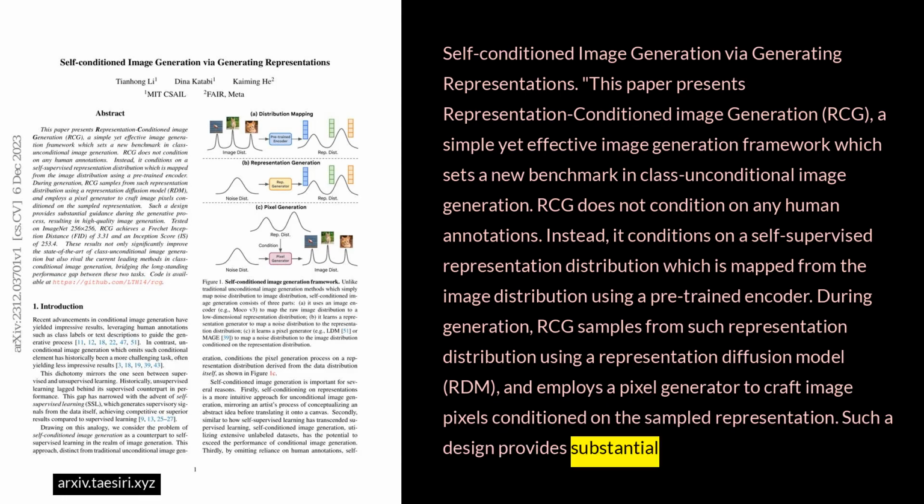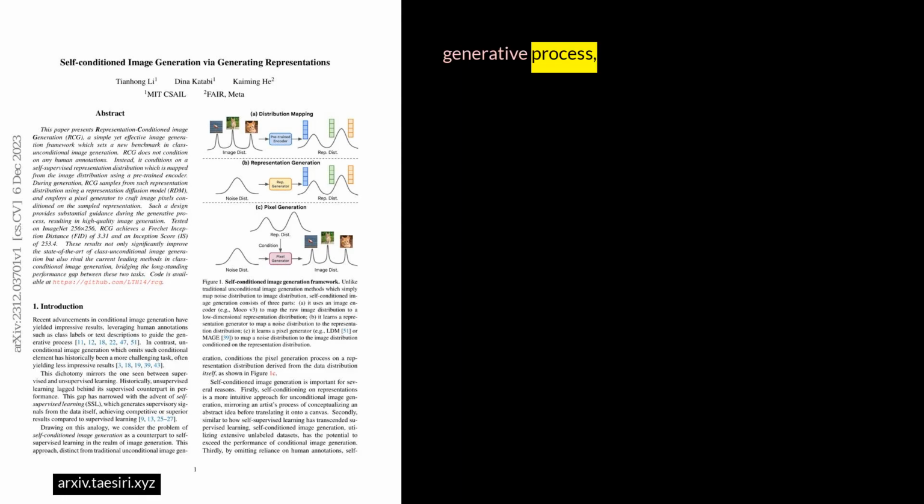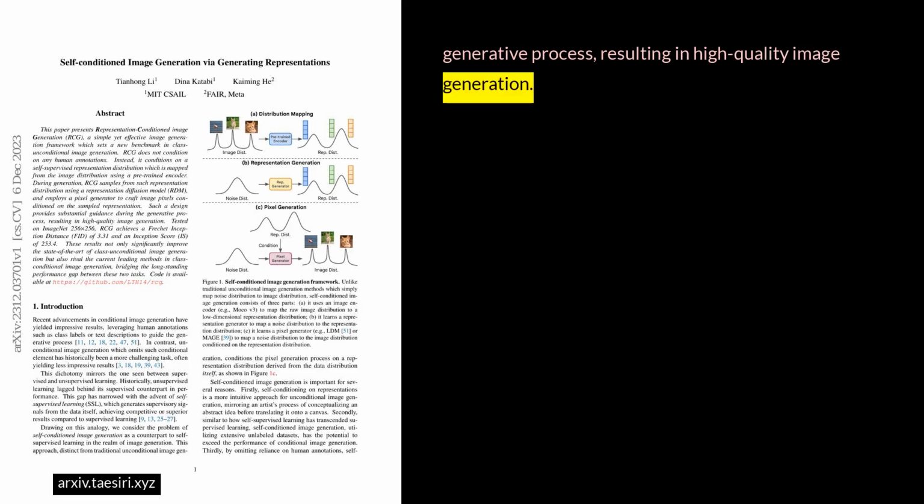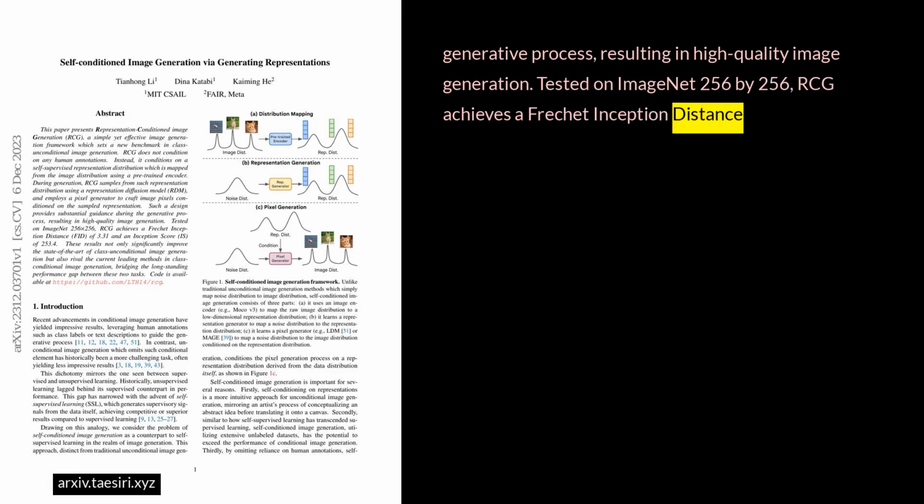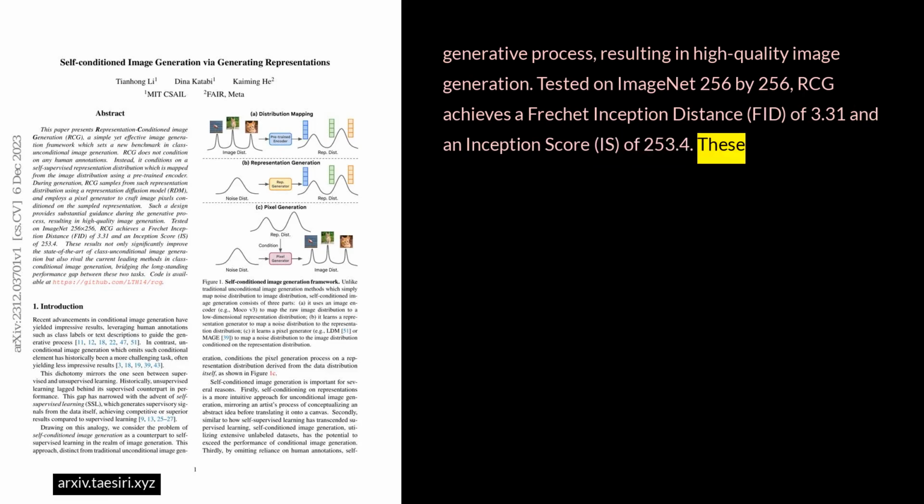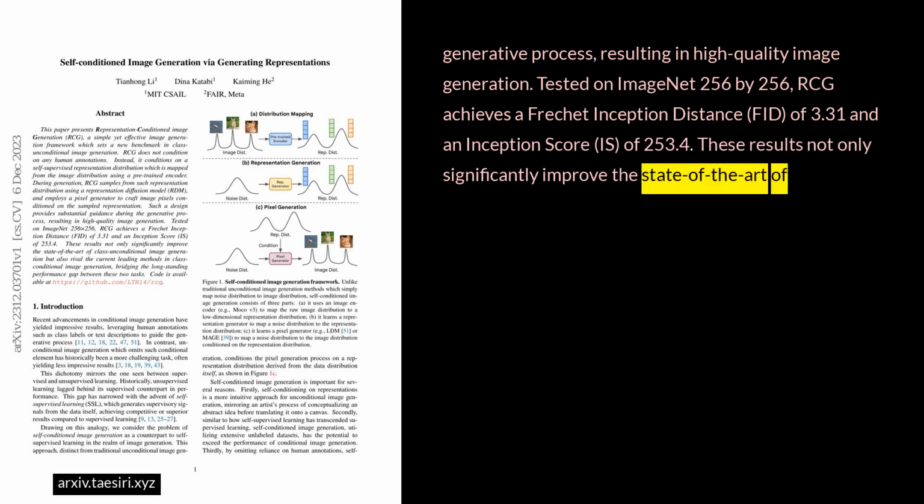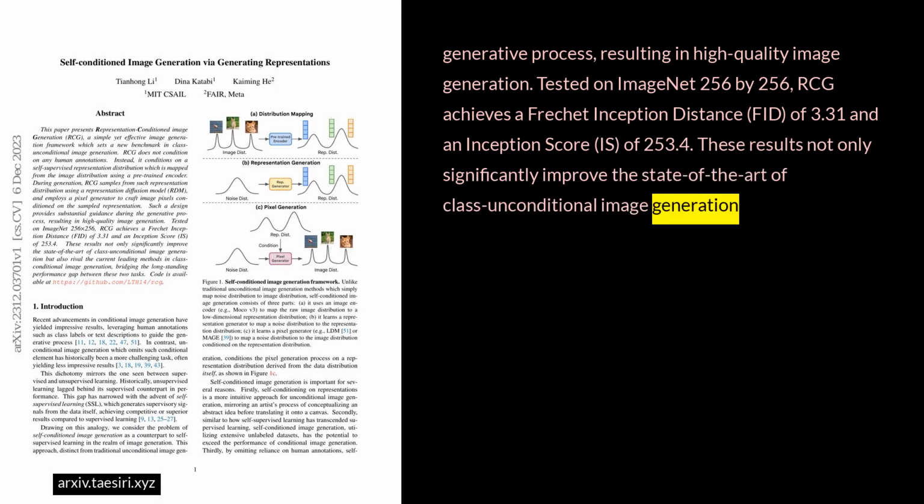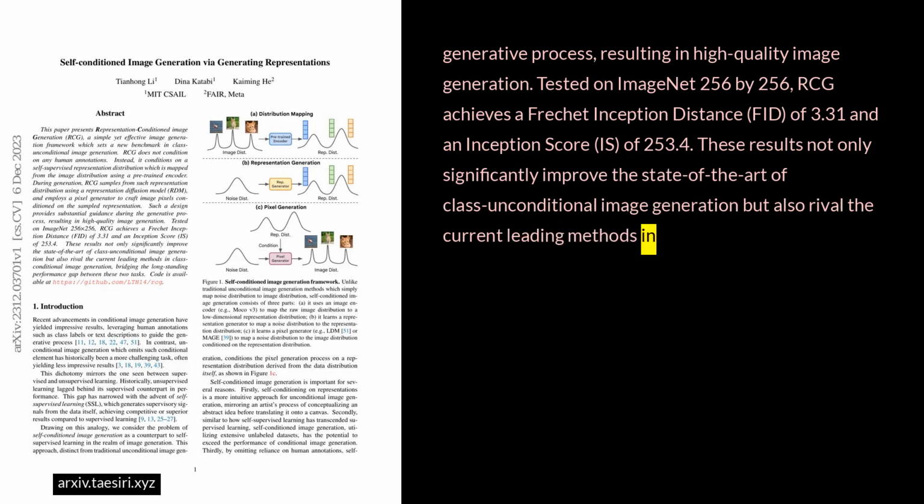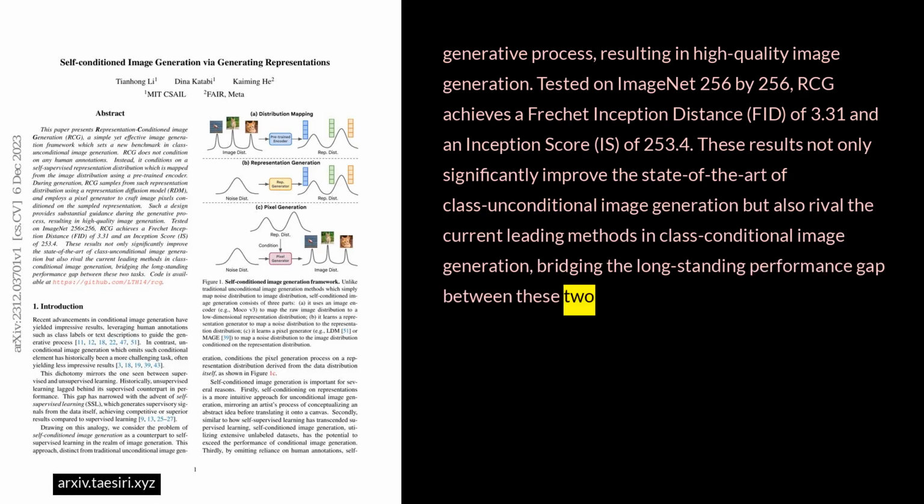Such a design provides substantial guidance during the generative process, resulting in high-quality image generation. Tested on ImageNet 256 by 256, RCG achieves a Fréchet inception distance, FID, of 3.31 and an inception score, IS, of 253.4. These results not only significantly improve the state-of-the-art of class unconditional image generation, but also rival the current leading methods in class conditional image generation, bridging the long-standing performance gap between these two tasks. Code is available at the project's website.